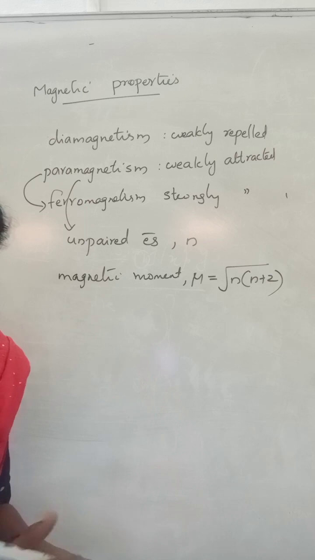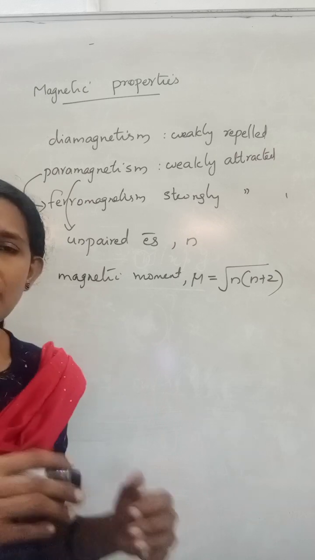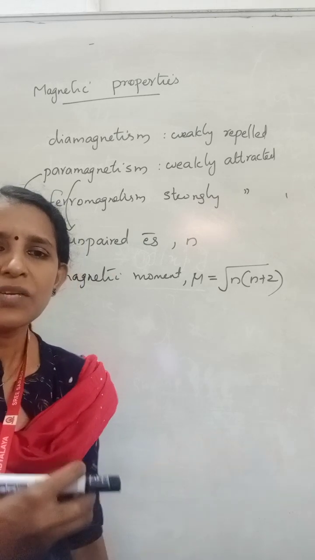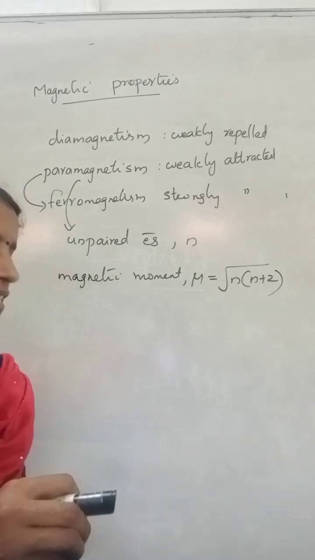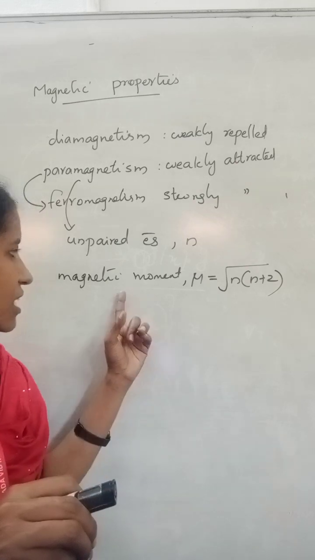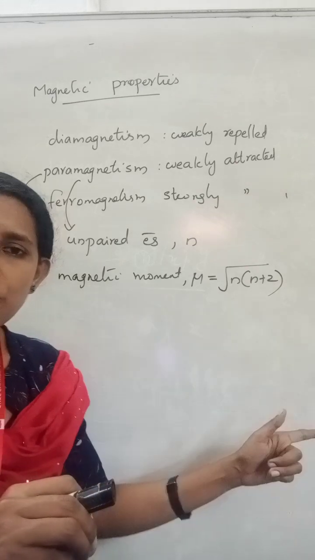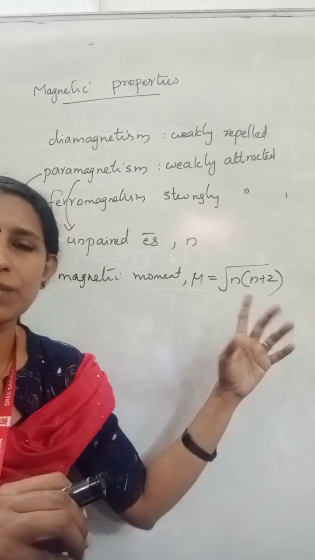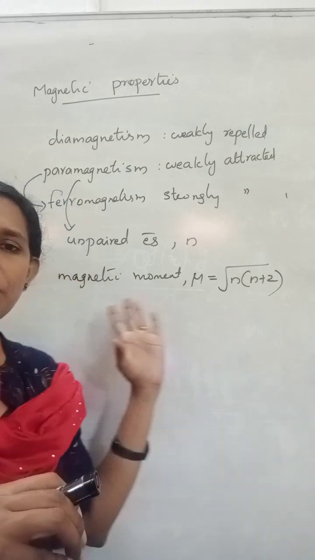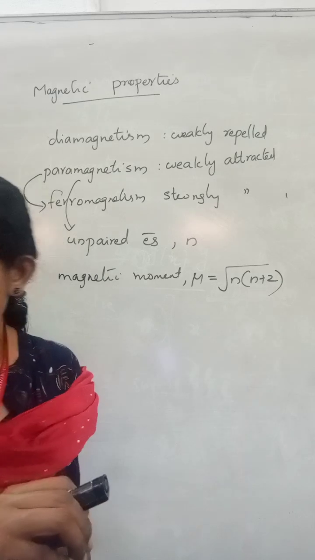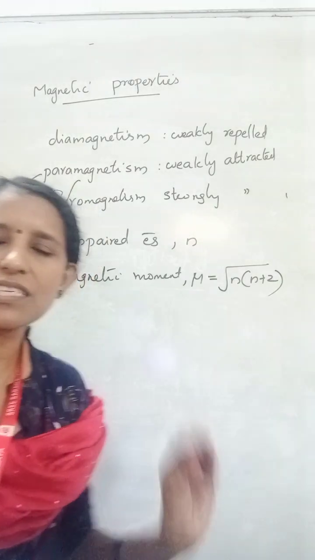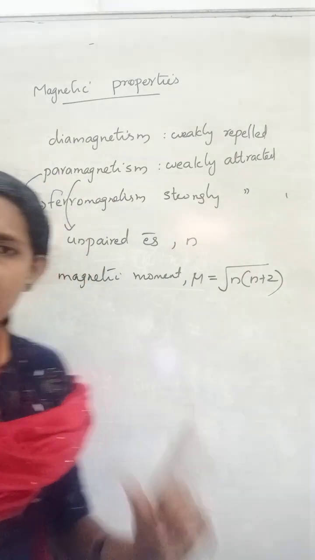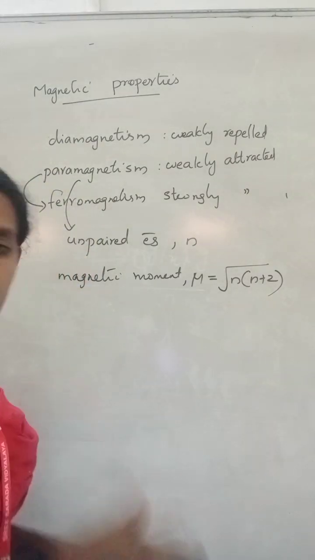Because the orbital angular momentum has very little contribution towards the magnetic moment, it is not significant. So we consider the magnetic moment due to spin motion of the electron only, which can be calculated using this formula. From the number of unpaired electrons, the spin-only magnetic moment can be calculated. Most of the transition metal ions are paramagnetic in nature. But there are some ions which are not paramagnetic.